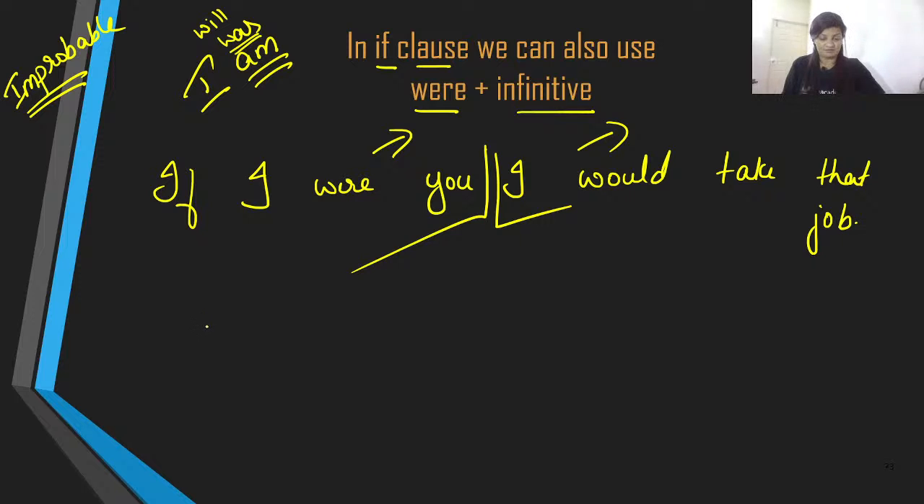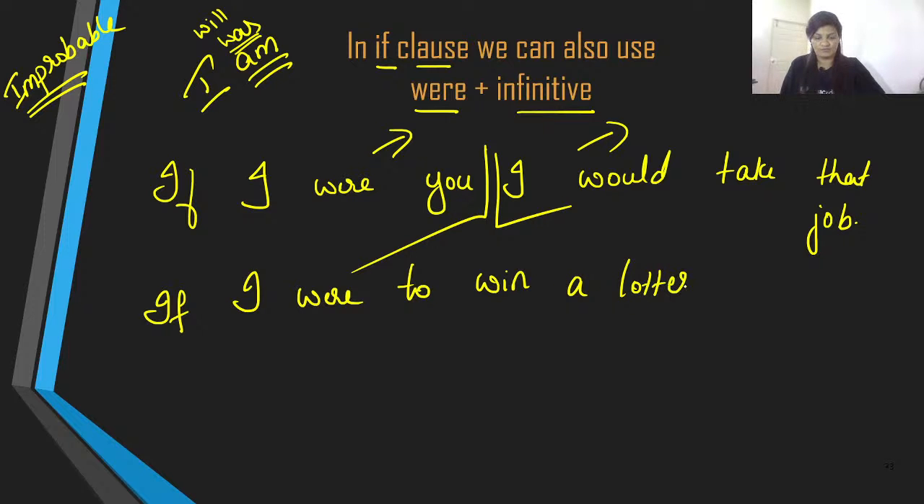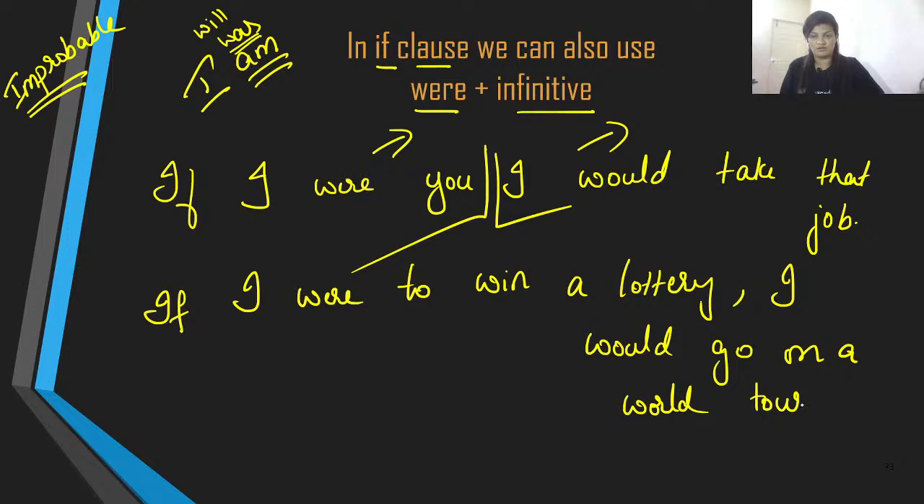Next one is, let us say, if I were to win a lottery, then what would I do? I would go on a world tour. These are hypothetical situations. If I were to win a lottery, then I would go on a world tour. So these are our improbable conditional. This is our improbable conditional.